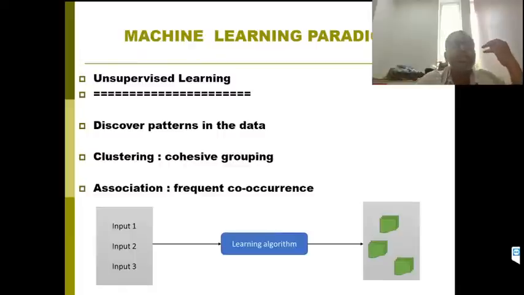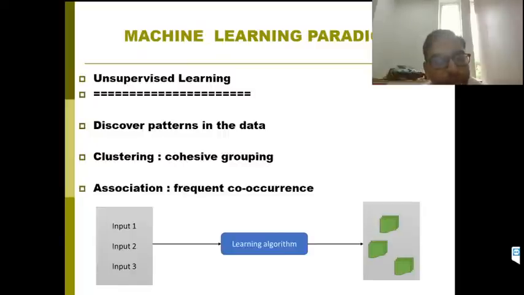So next one is unsupervised learning. In unsupervised learning, we discover the patterns in the data. Here we have only data input instances, but there is no labeled output. So we feed the algorithm with this data, and from this data it will discover some patterns.